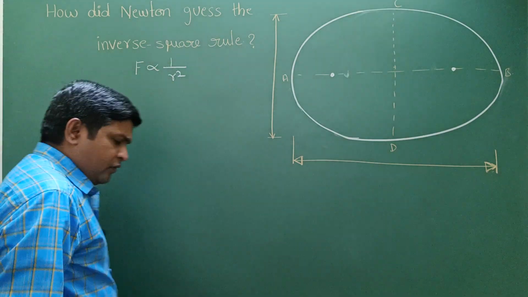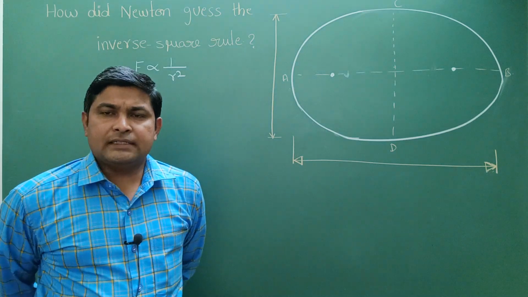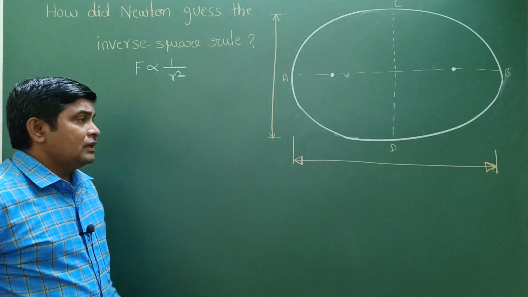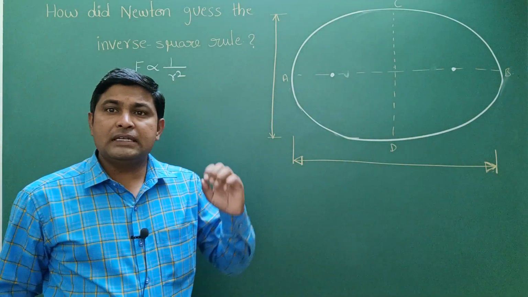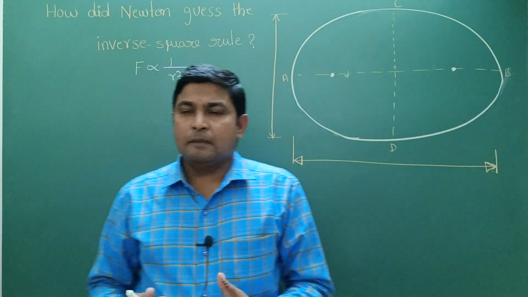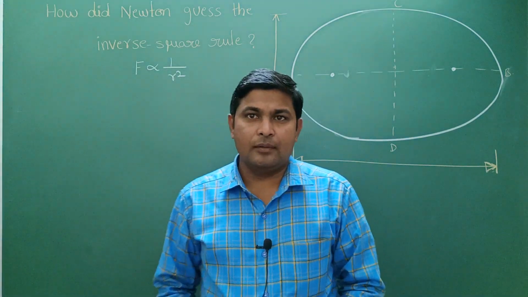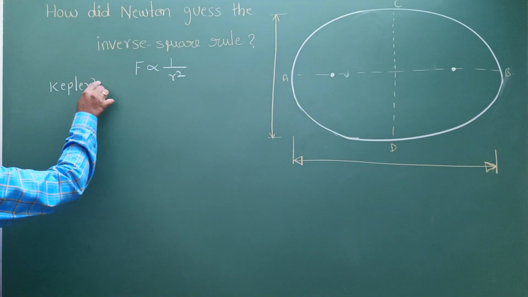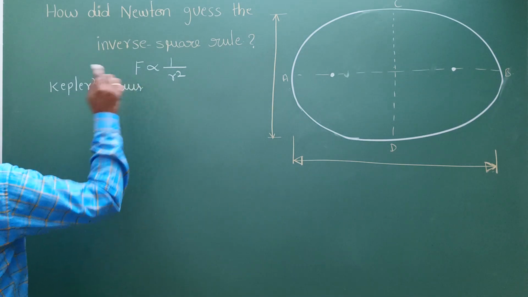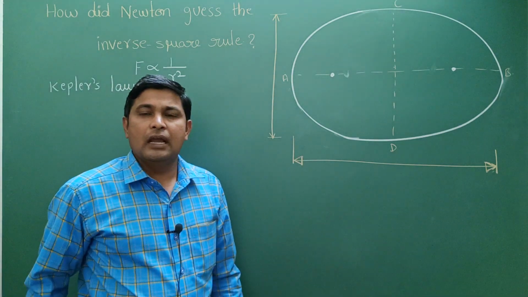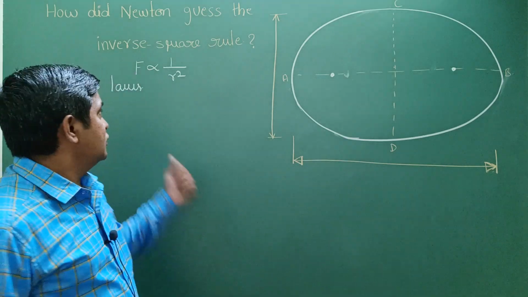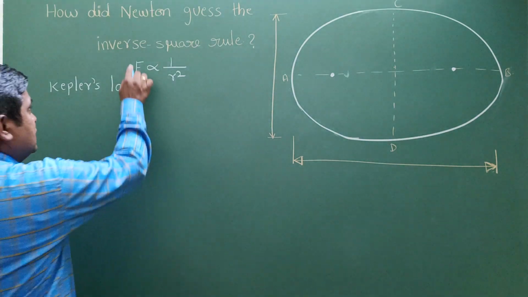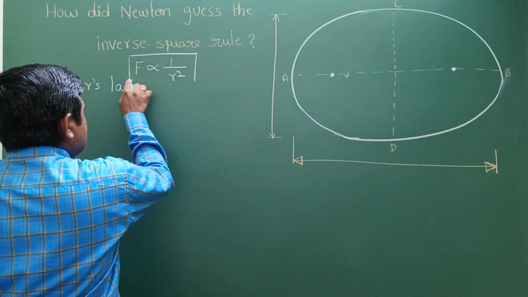We discussed that in electrostatics, right? And it will come in gravitation also. The first idea is not only Newton's idea, but he has some dependence on Kepler, because based on Kepler's laws, Newton came to this conclusion. How have Kepler's laws helped Newton get this conclusion, the inverse square rule, that force is inversely proportional to the distance square?